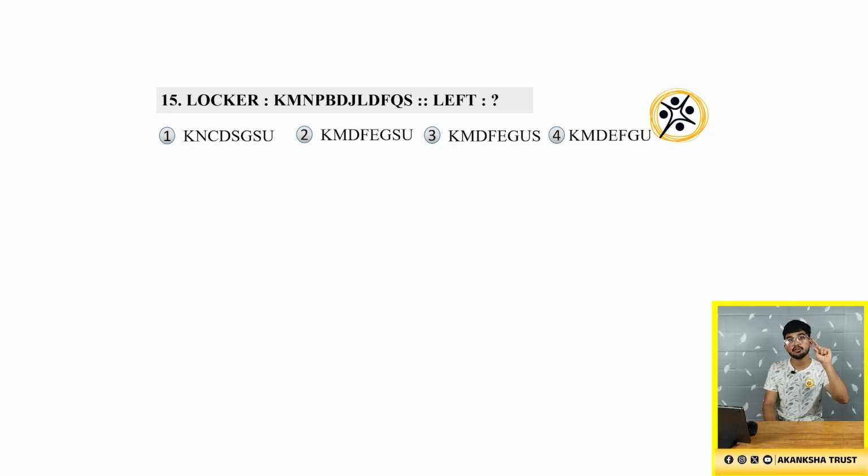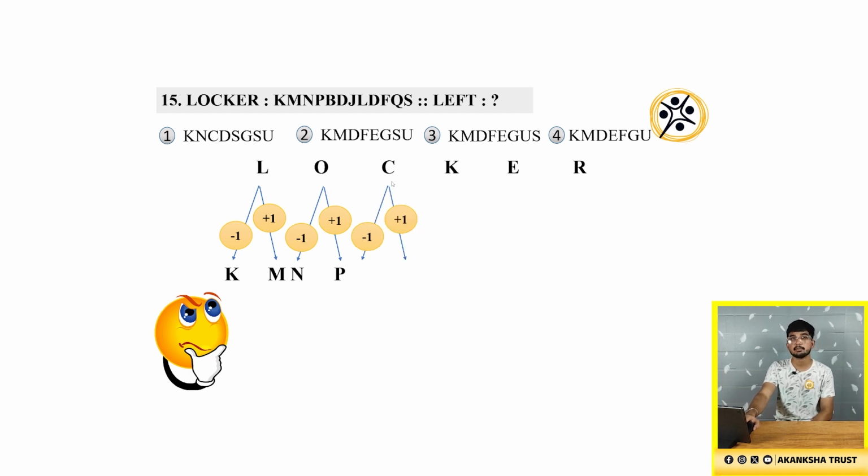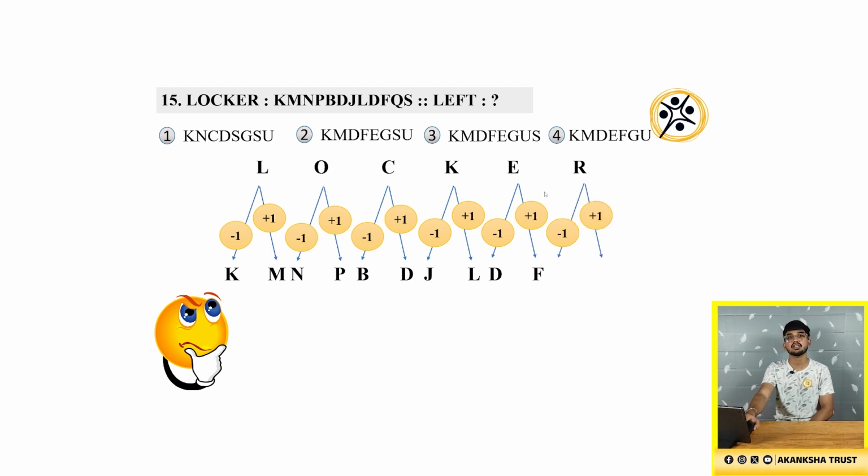So consider the first letter, that is L. If we do -1 to L, that is if you write the previous letter of L, we will get K. If you write the next letter of L, we will get M. So that will be the first pair. See, L -1 gives K, and L +1 gives M. Similarly with O, -1 and +1 will get N and P. With C, the previous letter of C is B and the next letter of C is D. Similarly with K, J and L. With E, the previous letter of E is D and the next letter of E is F. So similarly with R, -1 and +1 we will get Q and S.